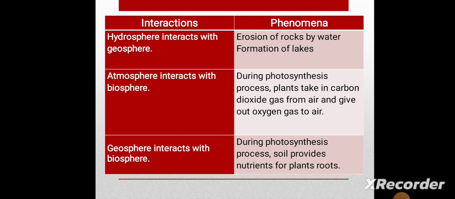Interaction between hydrosphere and geosphere, like what we said, erosion and formation of lakes. What about the interaction between atmosphere and biosphere? During the photosynthesis process, the plant takes the carbon dioxide from the air and gives out oxygen gas. What about the geosphere and biosphere? The soil provides the nutrients for the plant roots.